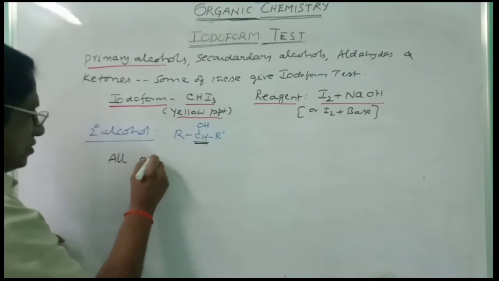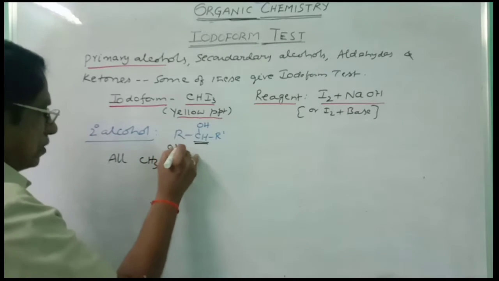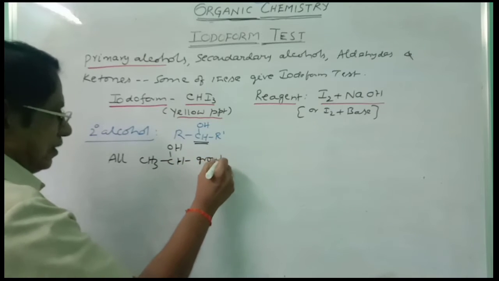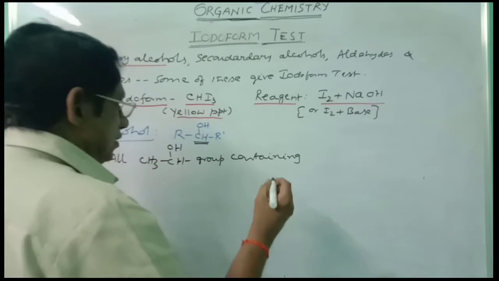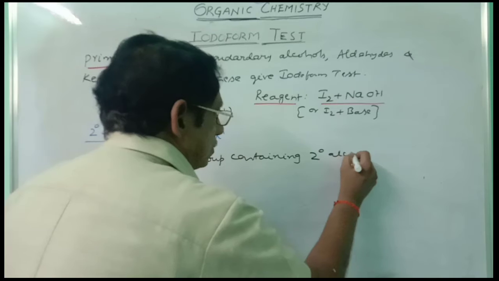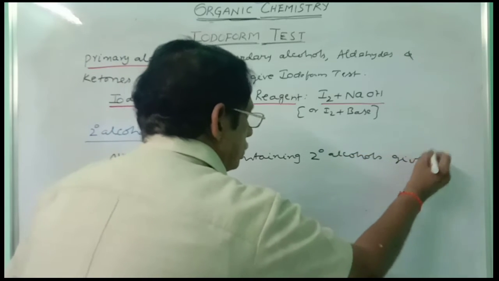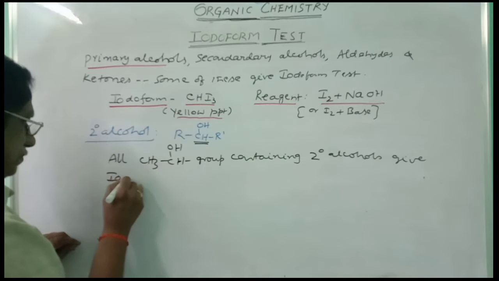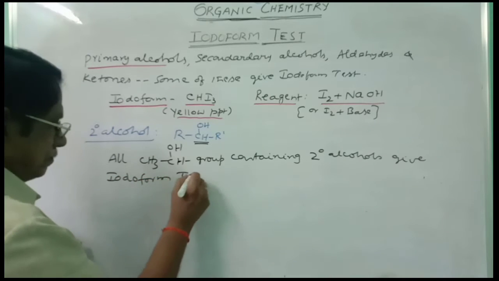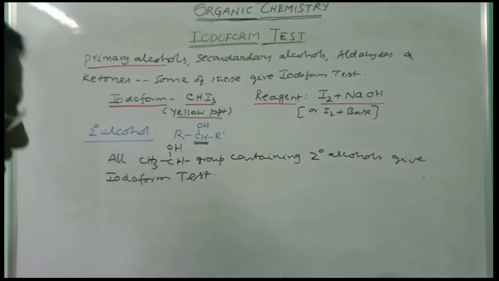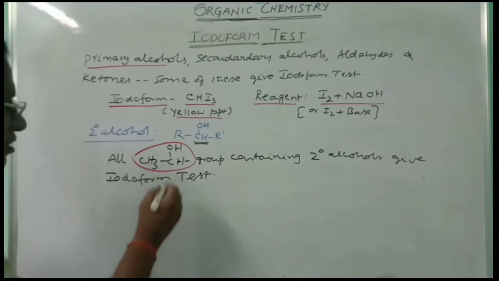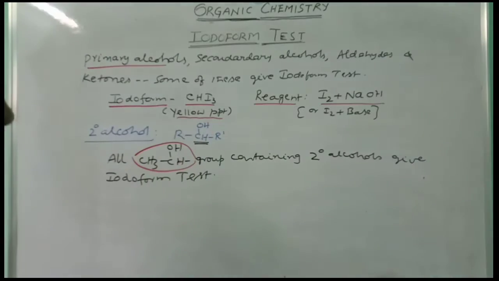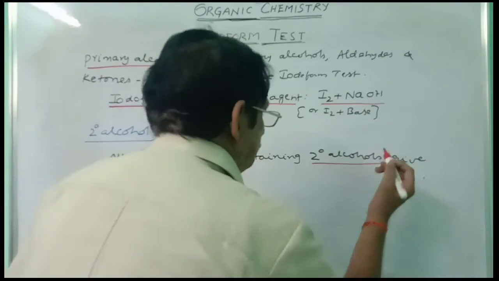All secondary alcohols containing the CH3CHOH group give the iodoform test. So this is important here: CH3CHOH group containing secondary alcohols give the iodoform test.